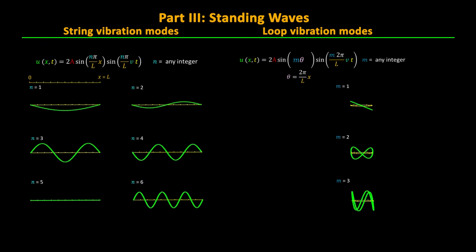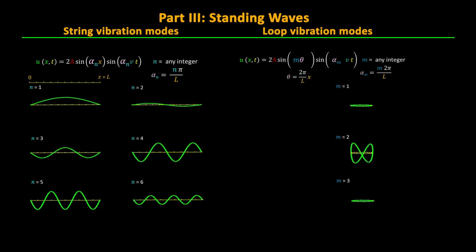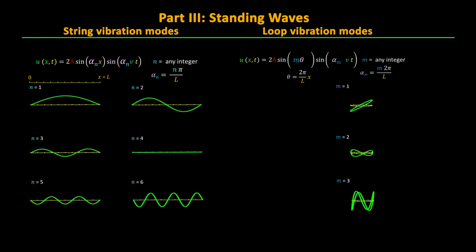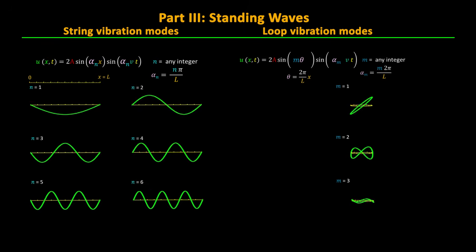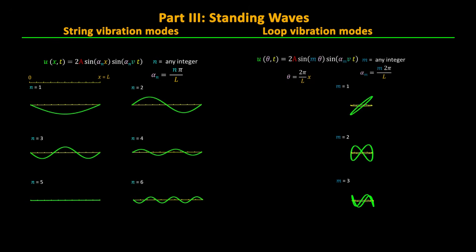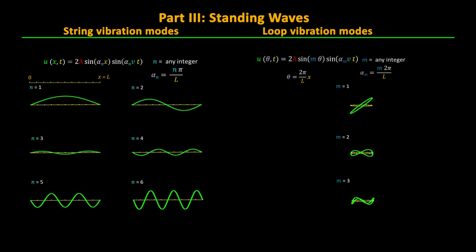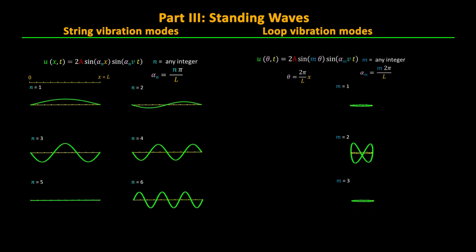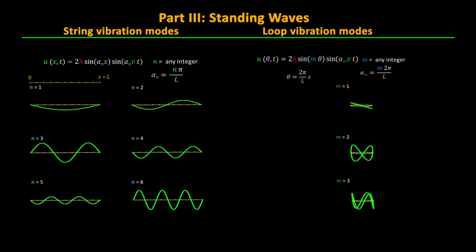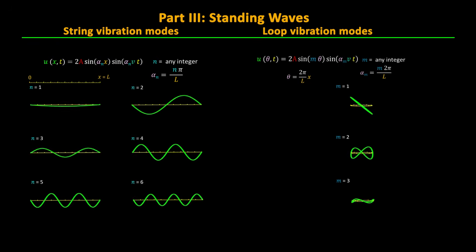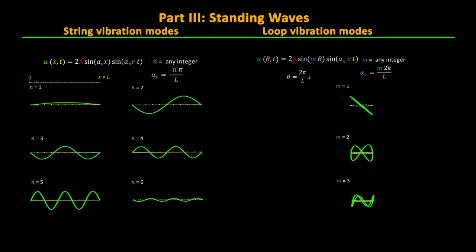Finally, to make the equations more elegant, we can define the variables alpha sub n and alpha sub m to be n times pi over L and m times 2 pi over L respectively. You can think of alpha as the frequency of the vibration nodes as you go along the string. In addition to looking cleaner, this change of notation will allow us to reuse these equations in the next section, where it will be easier to understand the math by analogy with these two equations than by going through the details of the algebra. One final note on these equations for vibrating strings and vibrating loops.